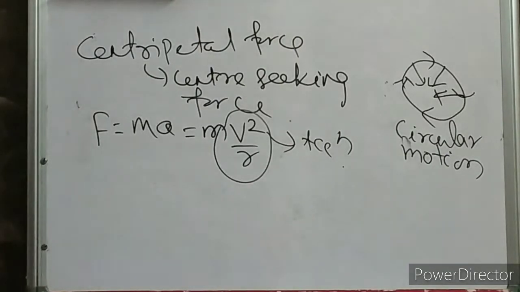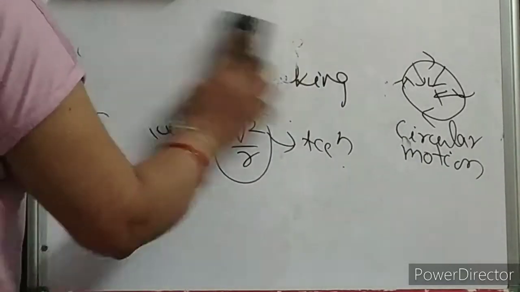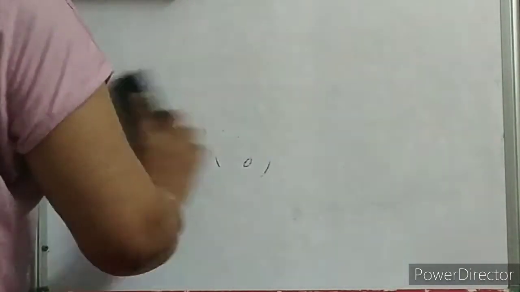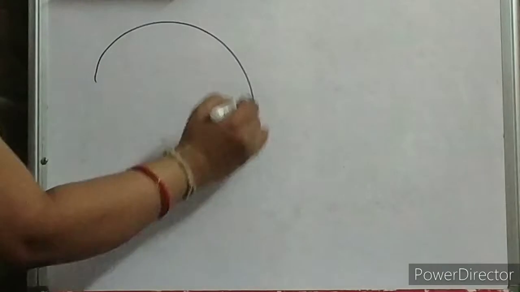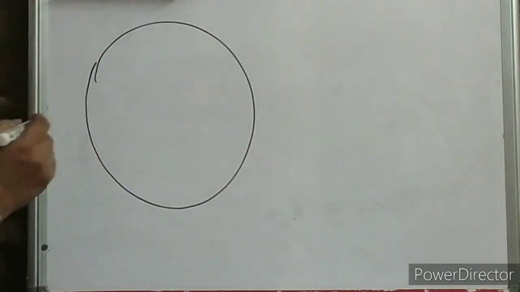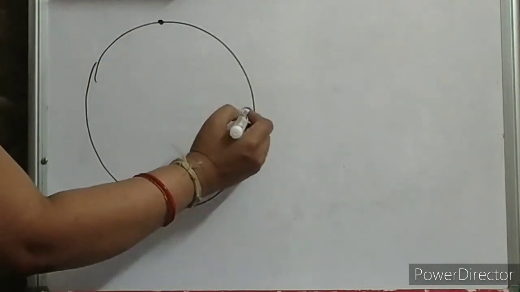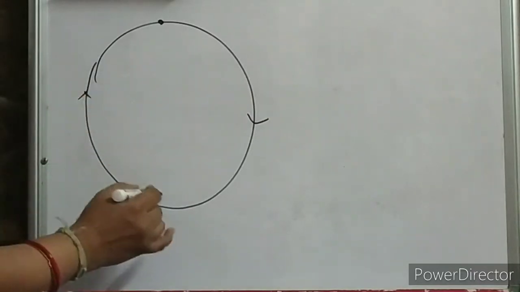Have you seen a stone tied to a thread? When you are rotating the stone, what is happening? Let us see. This also I have discussed. Suppose the object is moving in a circular motion like this. So you can say your stone.